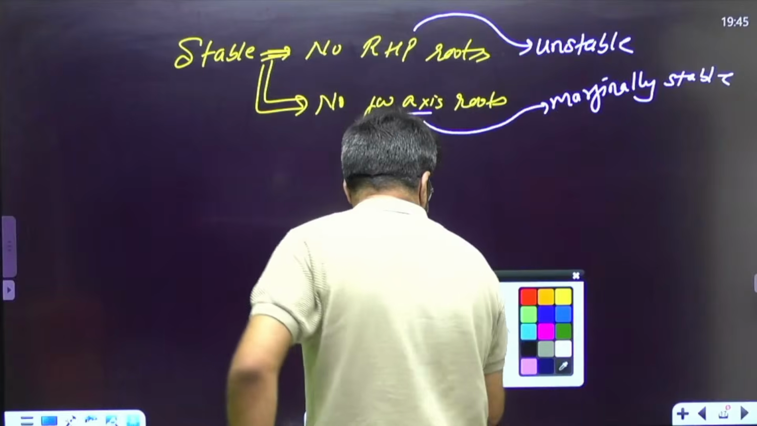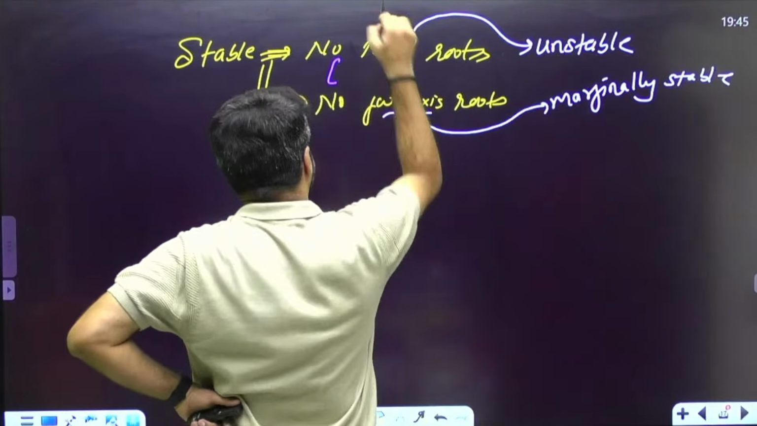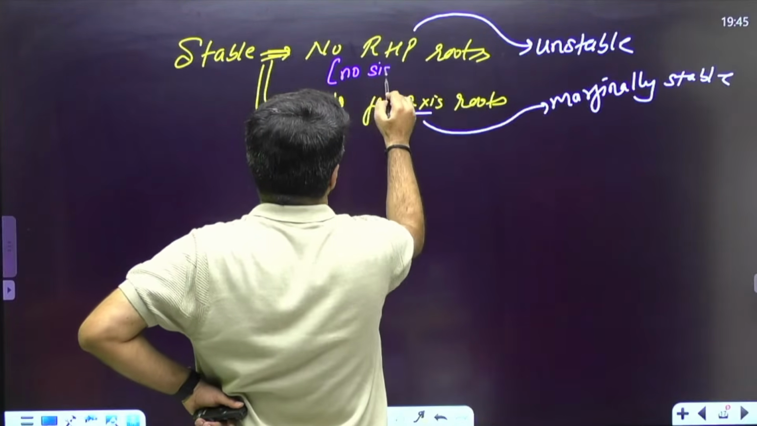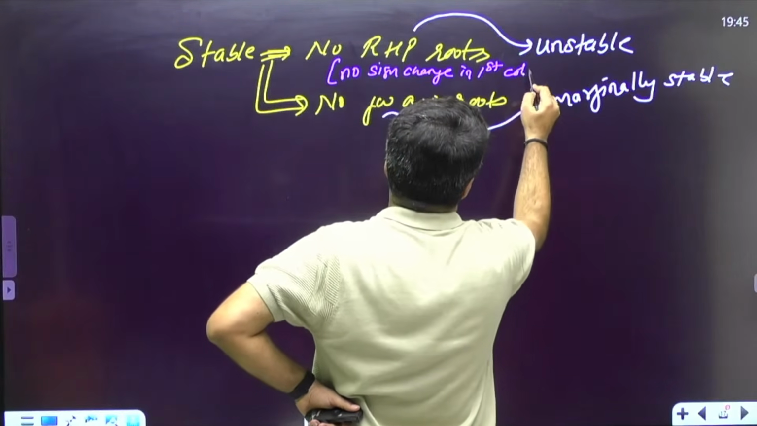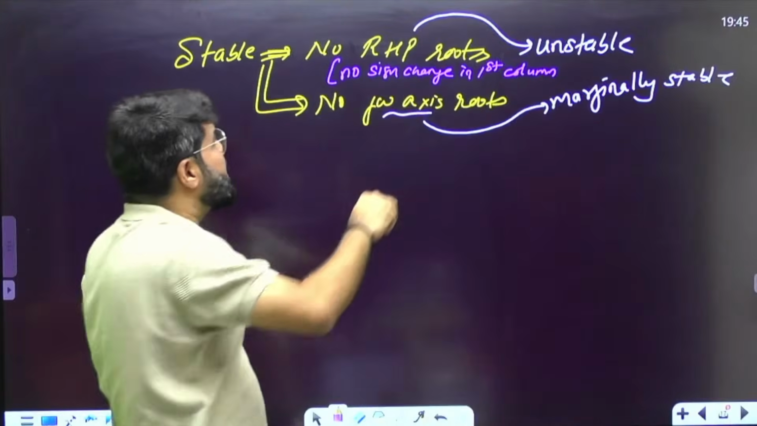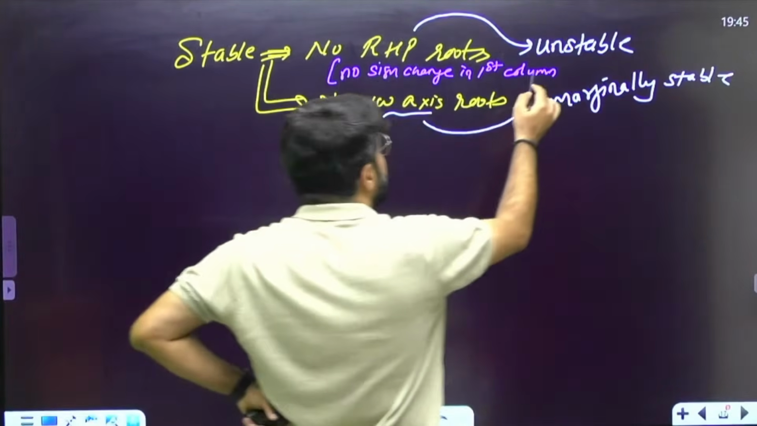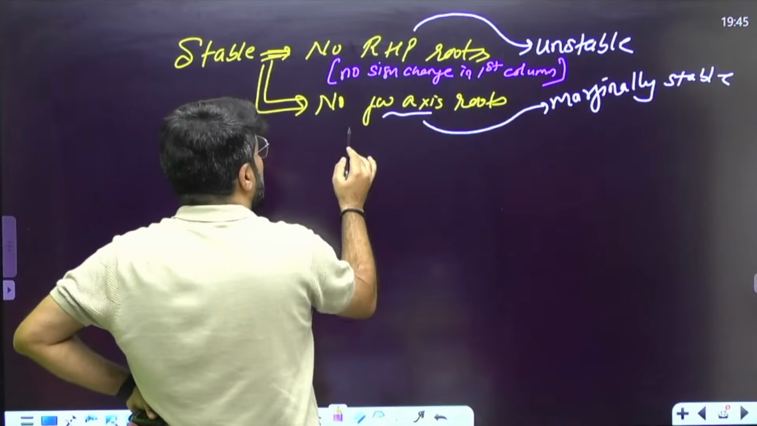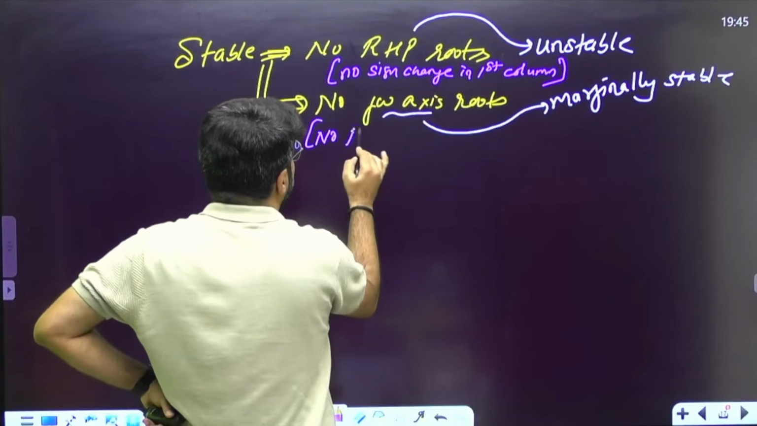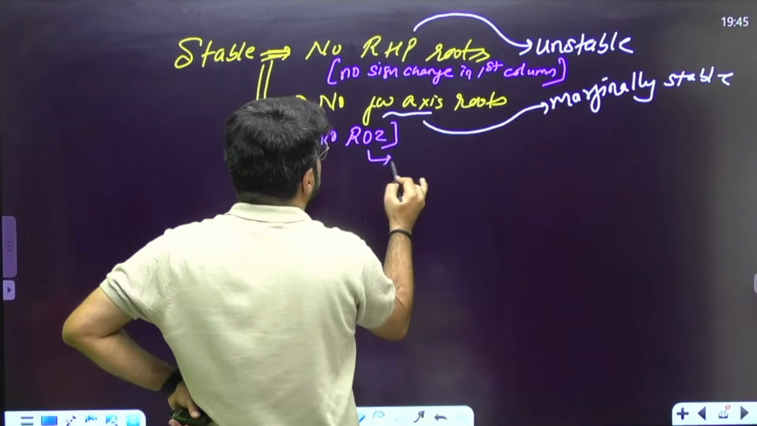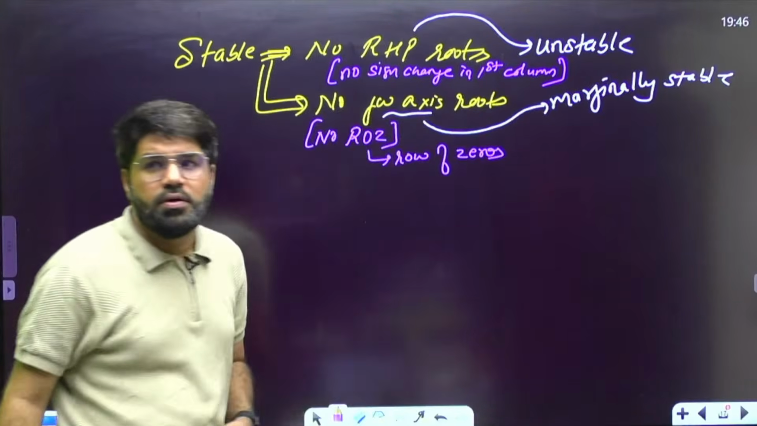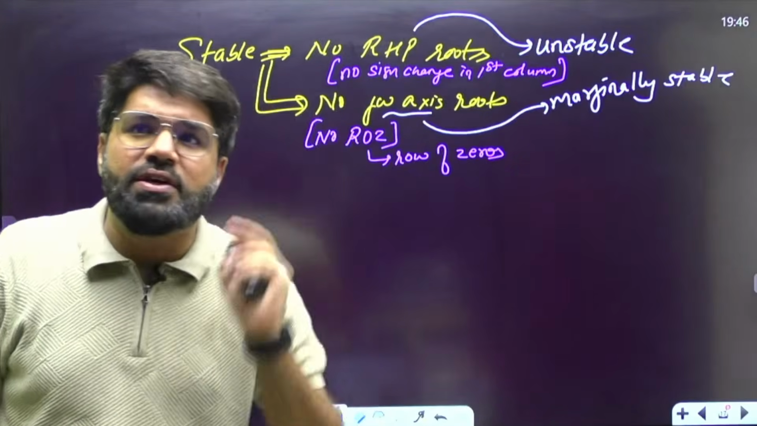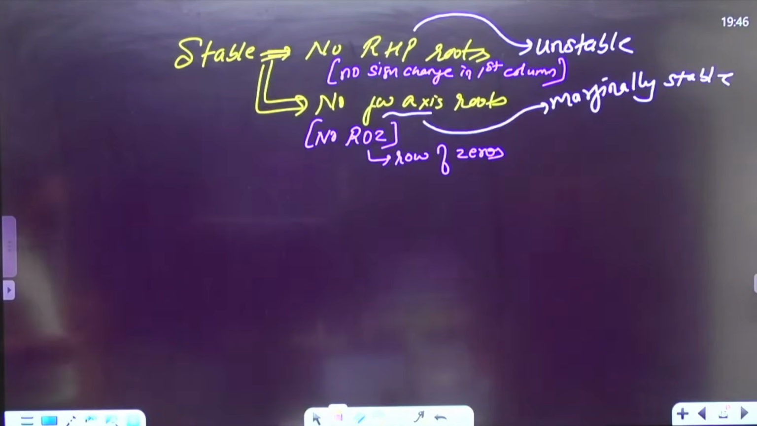Correct. Now, no RHP roots in the Routh array is equivalent to no sign change in the first column, because if there are sign changes, the number of sign changes will be the number of RHP roots. So no sign change in the first column of the Routh array, and no j omega axis roots means no row of zeros, because j omega roots are only possible when you have a row which is entirely 0, which gives the auxiliary equation which may give us imaginary roots. Correct? This is the point to be noted here.